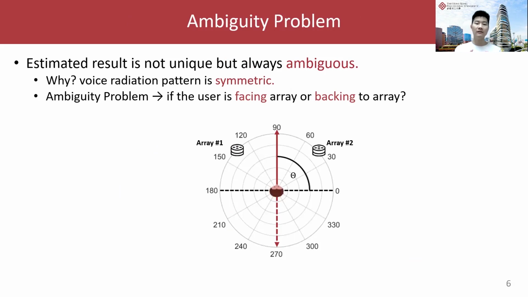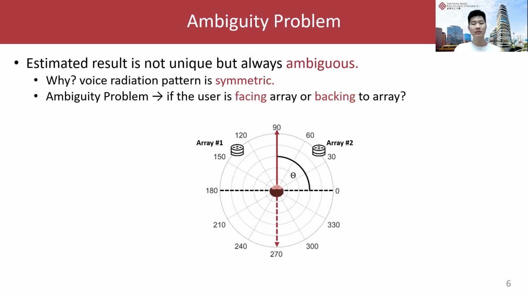Okay, so far, we still have a problem. The estimation result is not unique, but always ambiguous, since the voice radiation pattern is symmetric. Thus, we can't obtain a unique result with only 2 arrays. For example, when 2 arrays measure the same energy levels, we cannot say the user is speaking to 19 degrees or 270 degrees.